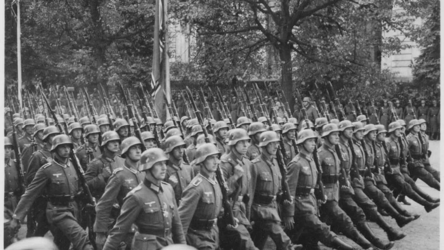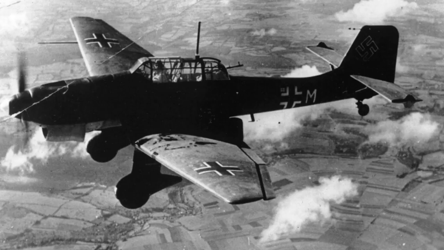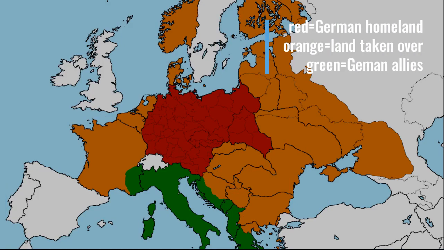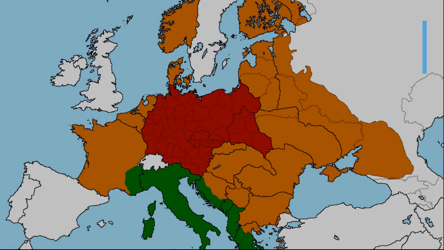But by doing this, he broke the Treaty of Versailles by making a military of more than 100,000 people. He also broke the Treaty of Versailles by making an air force. Nazis also took over lands from other countries, like the Sudetenland, a part of Czechoslovakia, and Austria. Hitler's main goal was to expand Germany and Europe.